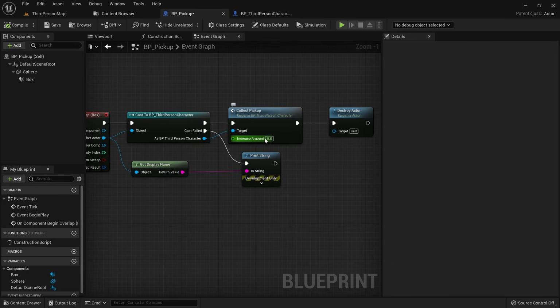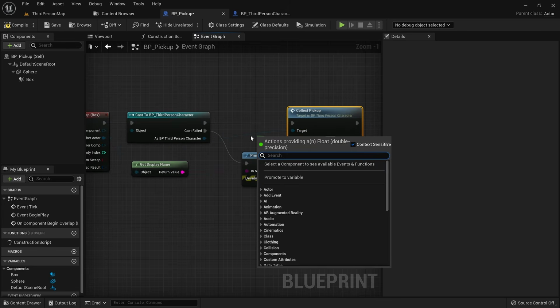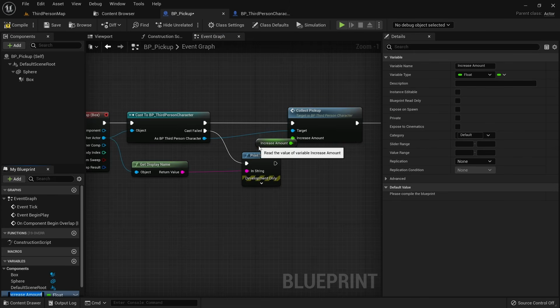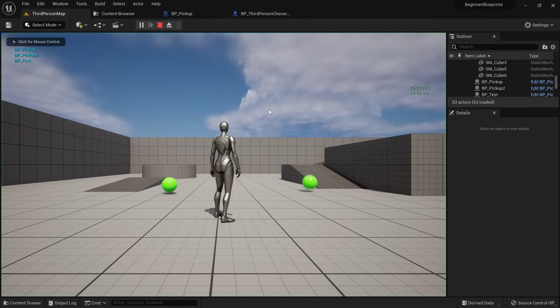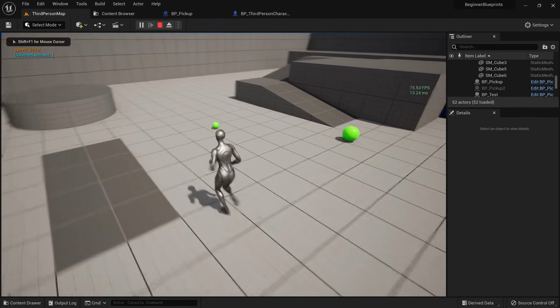Here you can see that the collect pickup event is now also asking for this increase amount. We can simply put in 20 as a value here, and again it is cleaner to have this as a variable rather than a hard-coded number. So we can just drag off here and promote to variable. And save and compile. And you can see that everything is behaving correctly.